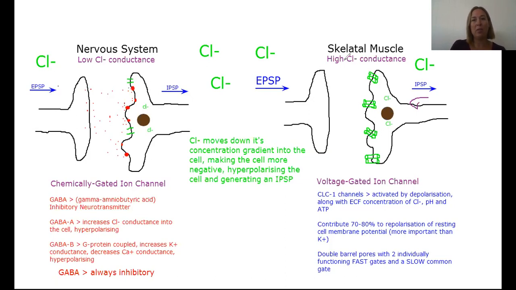I'll move along to skeletal muscle, which has a high chloride conductance, which is reflected in having more chloride channels on the cell membrane, giving it a high chloride permeability. So we are going to need a larger excitatory postsynaptic potential to create any effect on this cell over here.